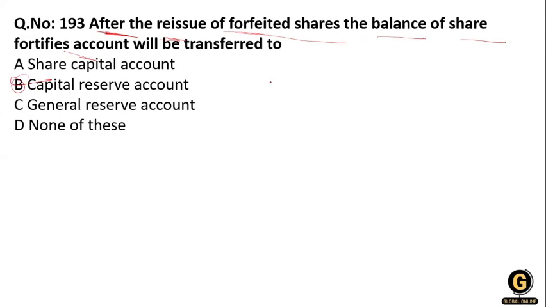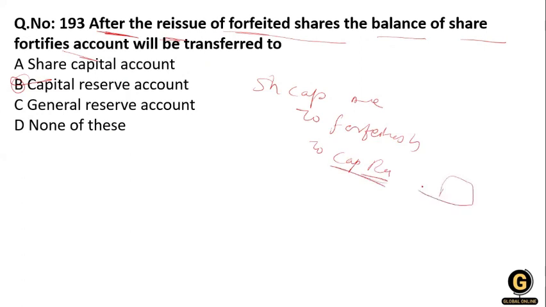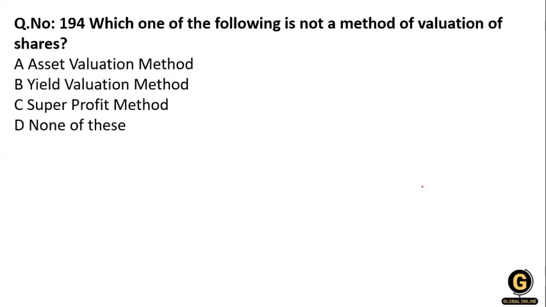How do we make the entry? Share capital account debit, to forfeited shares, and to capital reserve. Whatever amount remains goes to the capital reserve account.